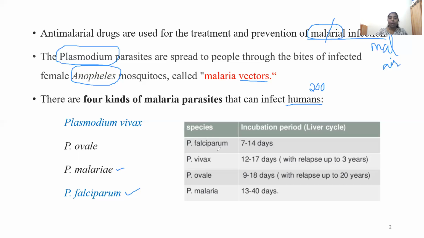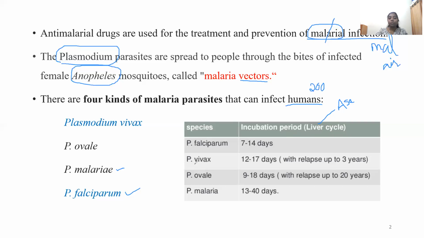So for falciparum it is around 7 to 14 days, and this happens in the liver of the human. This is also called the asexual phase. You have two phases of the malarial parasite, the sexual phase and the asexual phase. So this pertains to the asexual phase, and this happens in the liver.